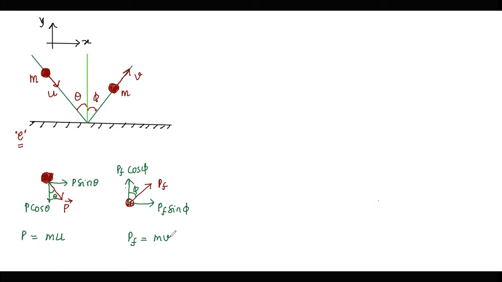Now, to discuss this further, if we consider this one as the x-axis, I say there is no external force, not even the impact force. When the ball hits the surface, be it a vertical plane or a horizontal plane, the force that is going to be exchanged between the ball and this surface will be along the y-axis.